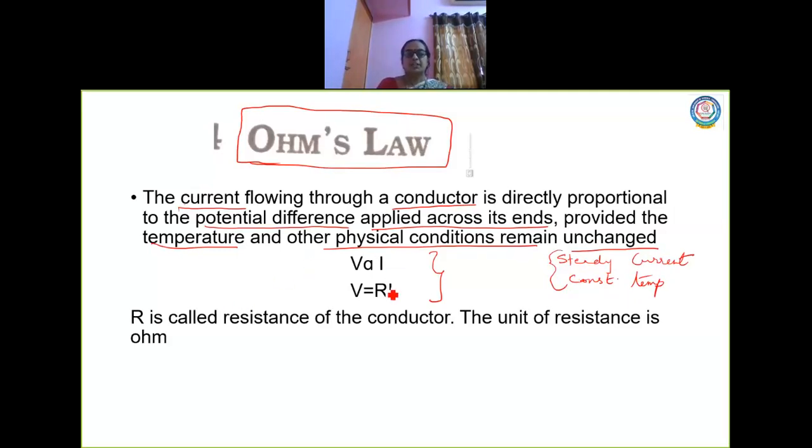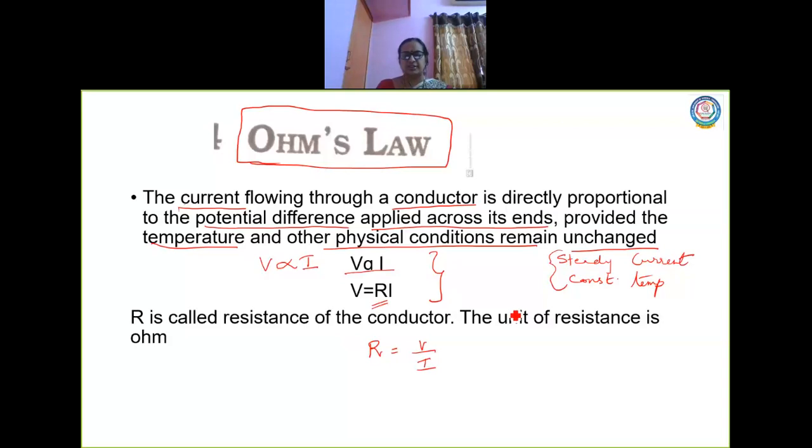So the potential difference is proportional to the current, that is V is proportional to I, and this proportionality is replaced by a constant called R. This is a very important term, R. R is what you call resistance. What is the meaning of the word resistance?